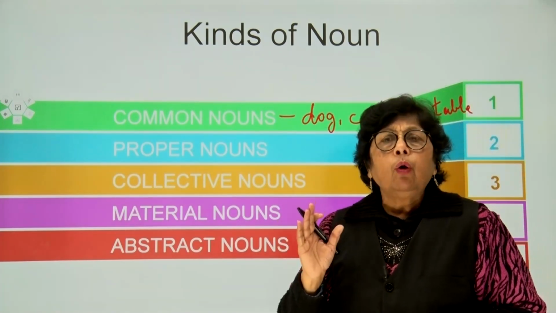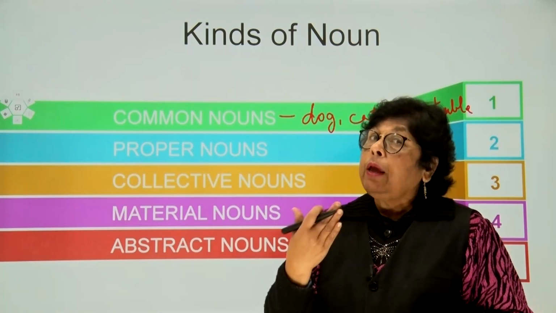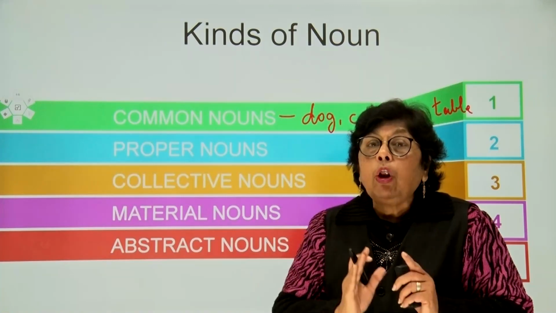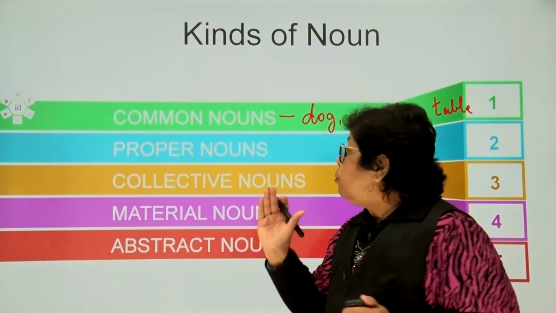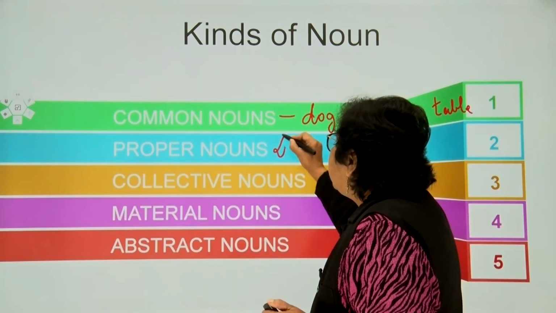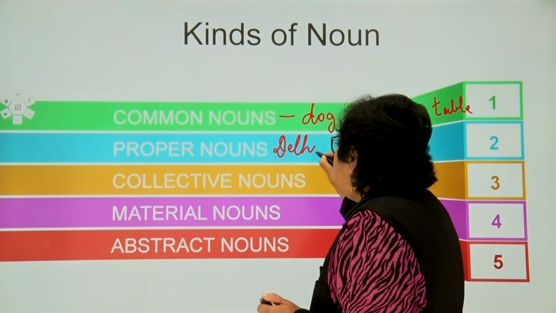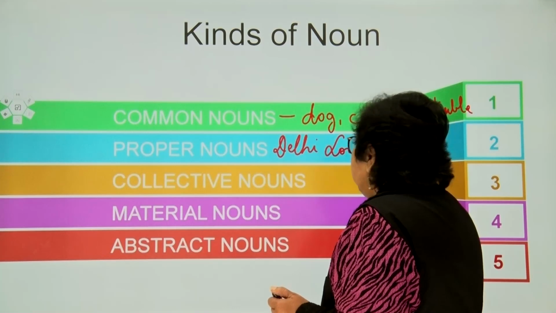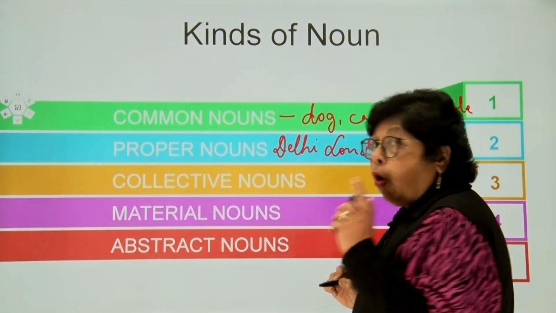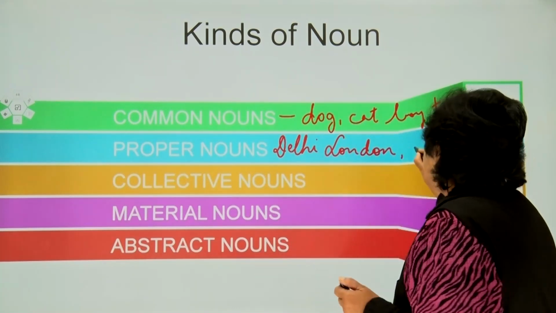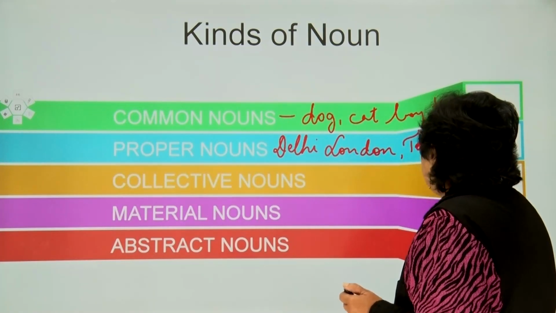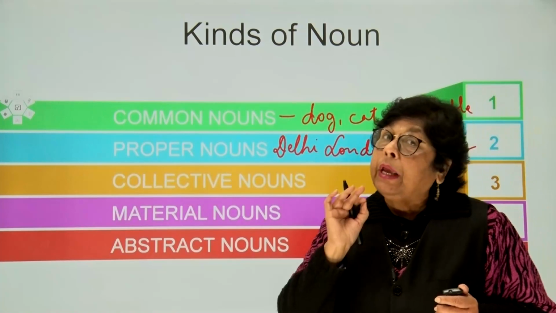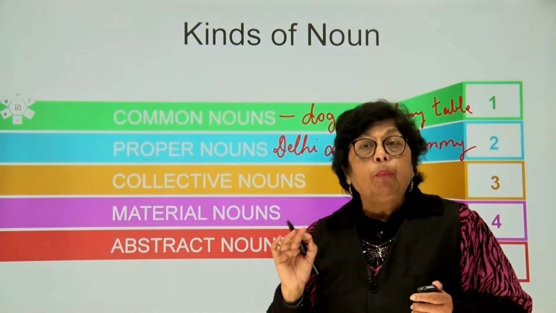A proper noun. Proper noun is the name that you or I are called by, because that name belongs only to us. It may be the name of a city like Delhi. It may be the name of a place, for example, London. It may be even a name of your pet. Let me say your pet is a dog called Tommy. So any particular name that we have, that is a proper noun.